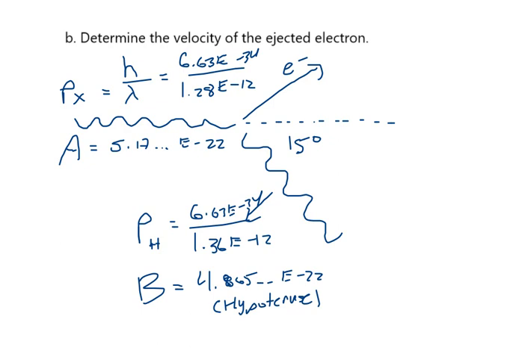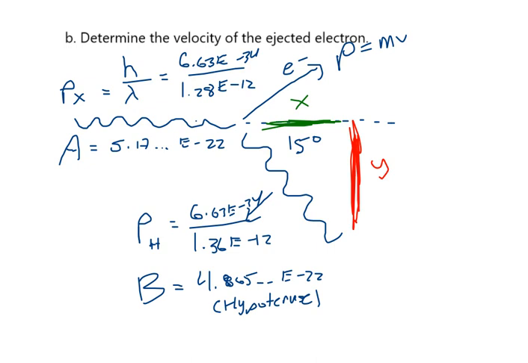Is everybody okay so far? So for this one and this one, I used the new formula to solve for momentums. Whenever I solve for the electron, though, I'm going to use the formula p equals mv. But I'm not quite even to that spot yet. What I now need to do is break this triangle up into its x and its y momentums. The good news is you guys are going to be getting better at doing the momentum section. Can you see why I threw it first? You might not have done great at it the first time, but you're probably getting better at finding the y and x components.